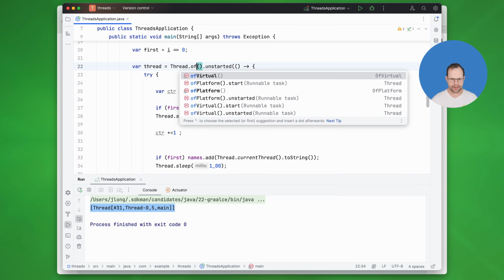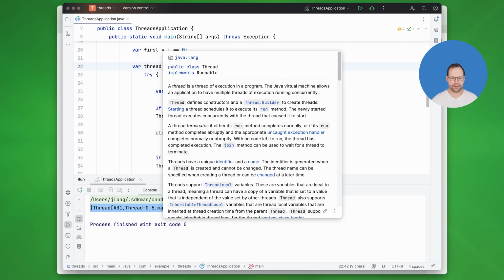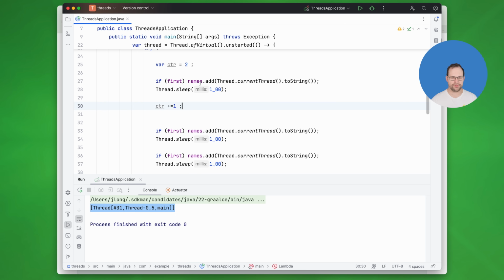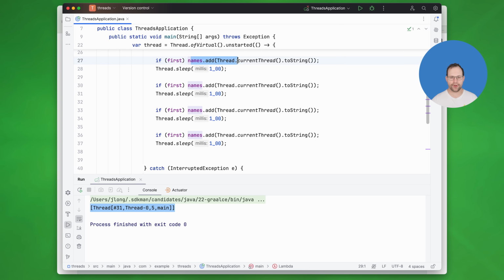Well, we can do that, right? Of virtual. That's all I've done. I've changed the kind of thread. Now, at the end of the day, the result is still a java.lang.Thread, right? I'm still using java.lang.Thread. This variable is a java.lang.Thread, right? But all I've done is I've just slept for 100 milliseconds each time, and I'm taking note of the current thread name. I'm only doing it for one of the 1,000. Otherwise, we'd have at least 1,000 results in here.